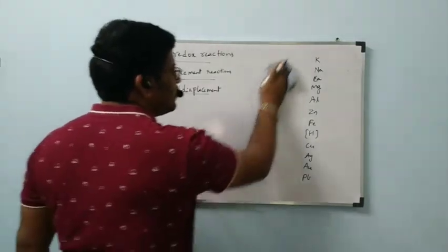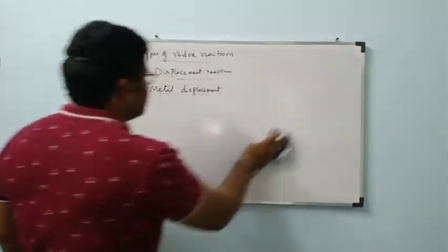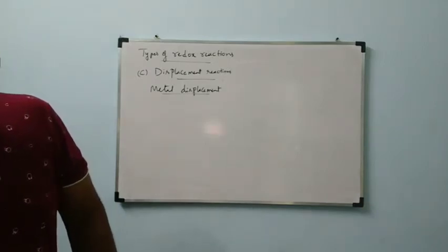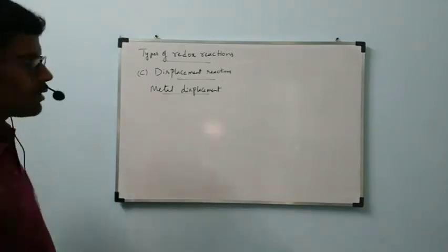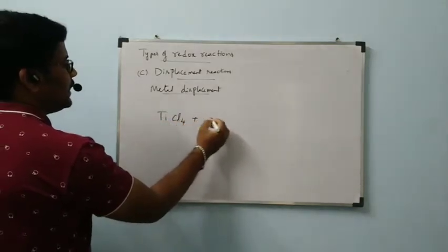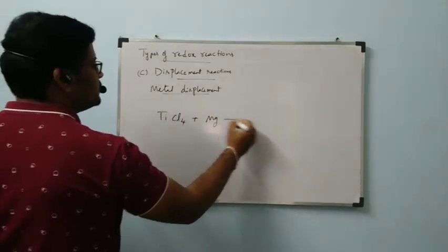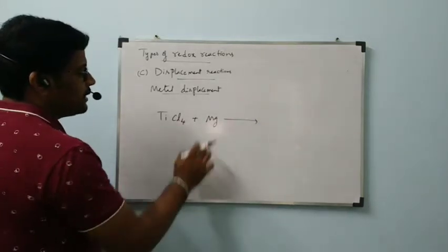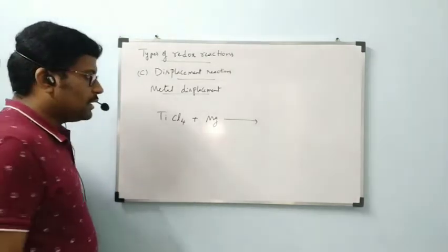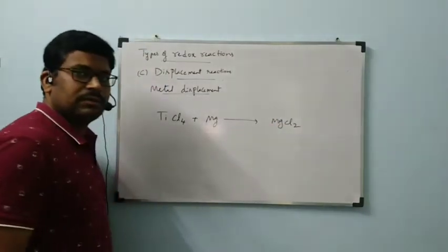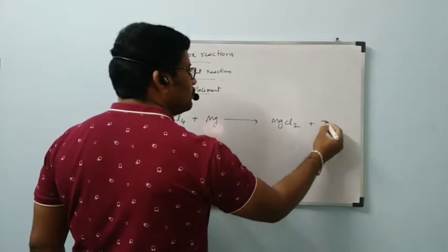One more example we will see. TiCl4 plus Mg, titanium chloride plus magnesium, will undergo reaction to form MgCl2 plus titanium.